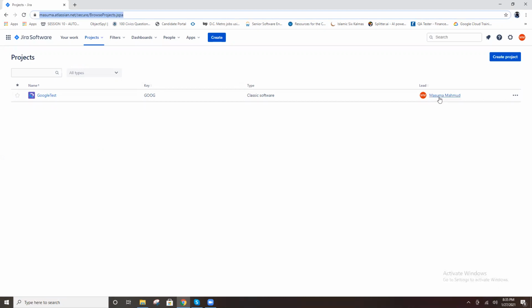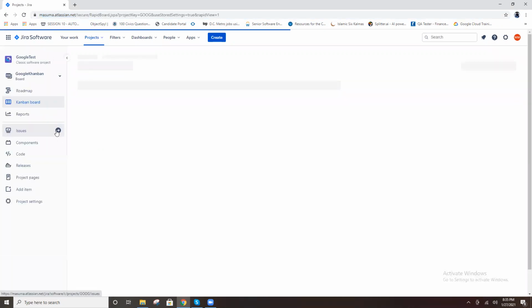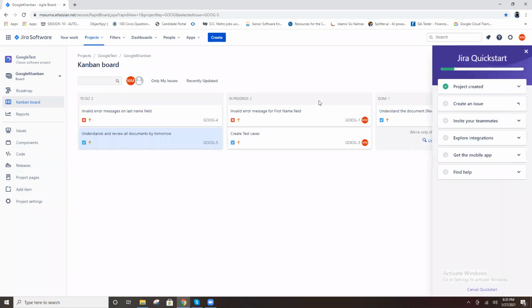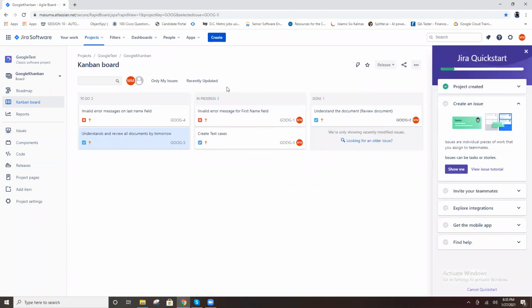So you are assigned to that project now. You can see that project. Otherwise, you don't have access to this project. The Jira admin team will provide access to this particular project.